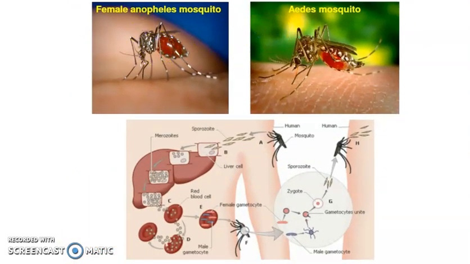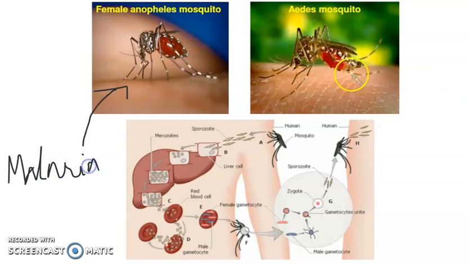So these are the two mosquitoes that spread the disease, the female Anopheles mosquito and the Aedes mosquito. So the female Anopheles mosquito spreads which disease? Yes, it spreads malaria. And the Aedes mosquito spreads which disease? Yes, it spreads dengue.